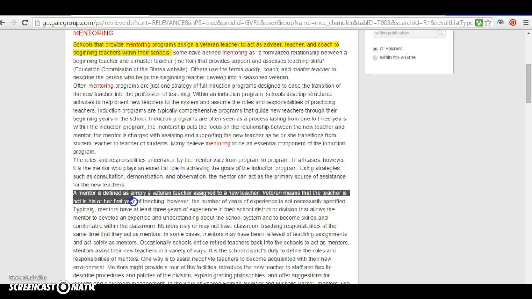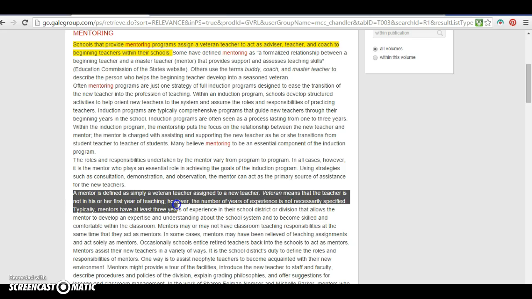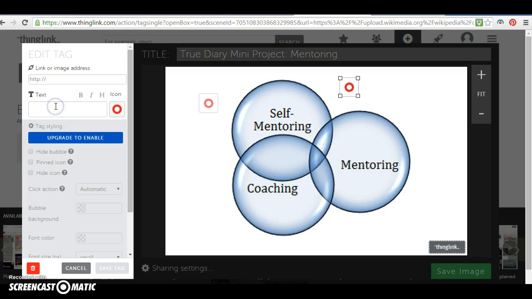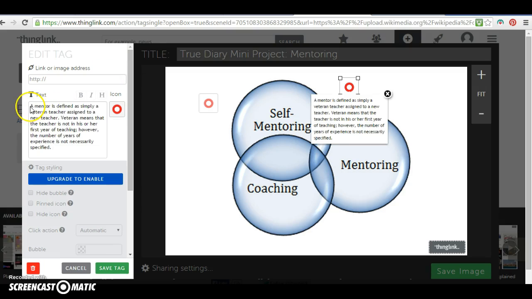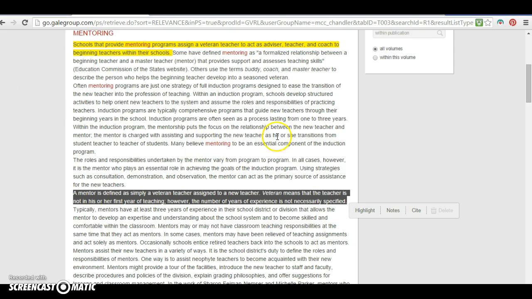A mentor teacher is defined as simply a veteran teacher assigned to a new teacher. A veteran means that the teacher is not in his first year teaching, however, the number of years, and so on. Okay, so I'm going to use this quote, right? So I'm going to copy just that piece of the quote, and then I'm going to go back to Thinglink, and I'm going to cut and paste that quote here. But remember, first I need to put quotation marks around it, right? Then I need to cite the author of this quote.